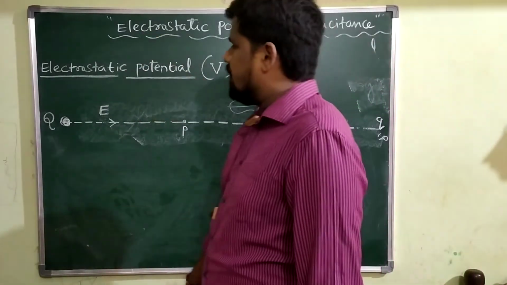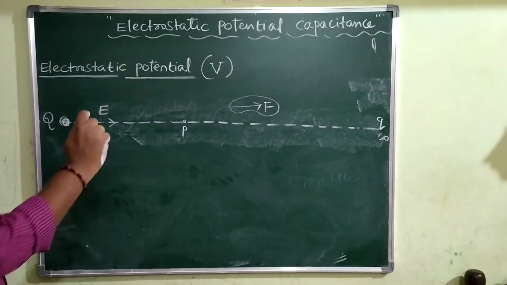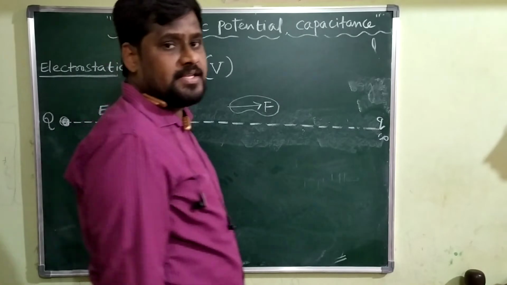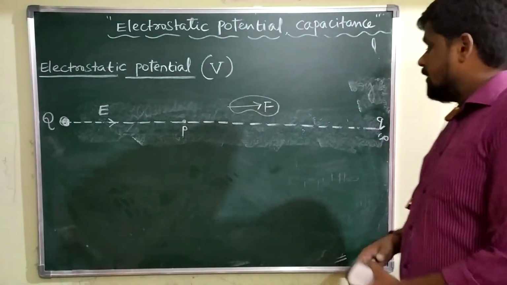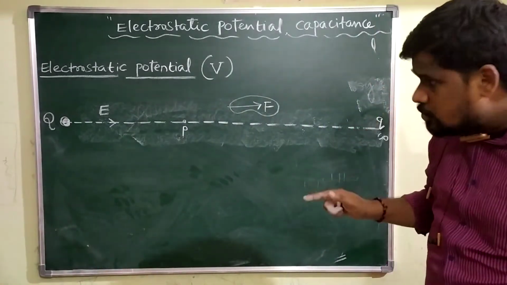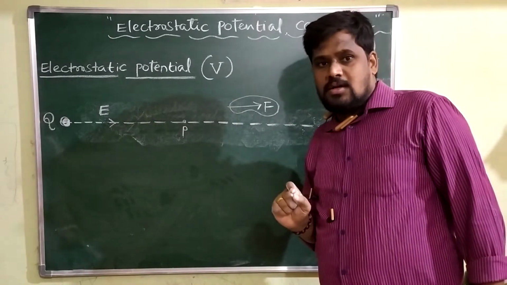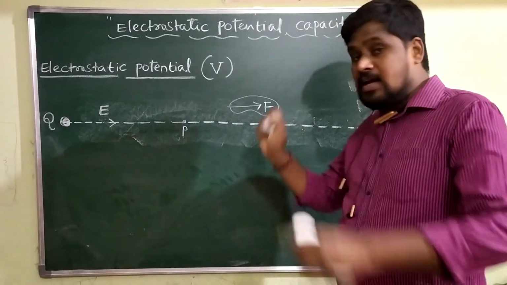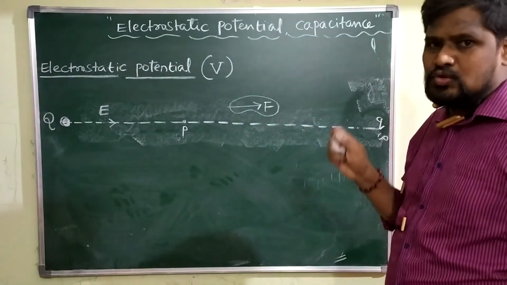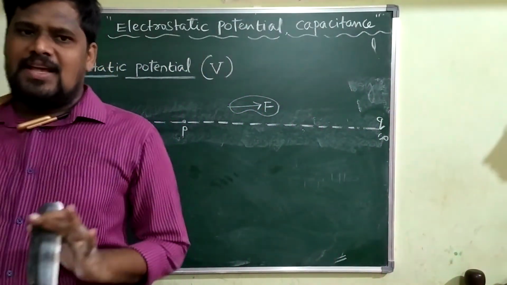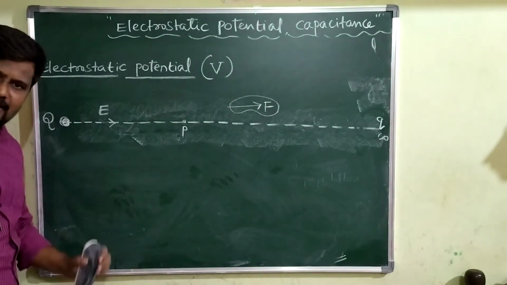Afterwards I will give the definition of potential. Let me first give the definition of electrostatic potential energy. What is electrostatic potential energy? The amount of work done in displacing a charge from infinity to a given point in the direction opposite to the direction of electrostatic force. That total amount of work done is going to store inside the charge in the form of electrostatic potential energy.